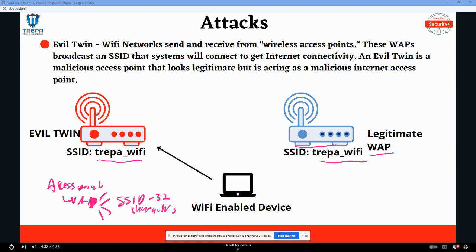So you may be wondering, well, why would my Wi-Fi enabled device connect to the Evil Twin over the legitimate one? Well, computers are going to connect to the strongest signal and a known good SSID automatically, right? And of course, this depends on how you set up your systems. We're just talking very basic stuff right now.